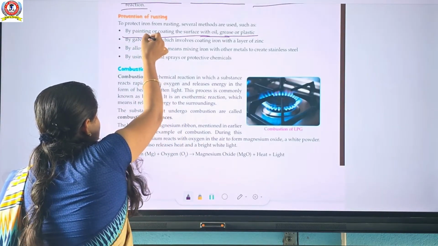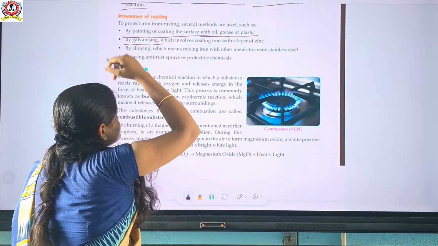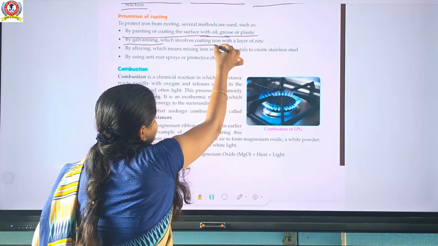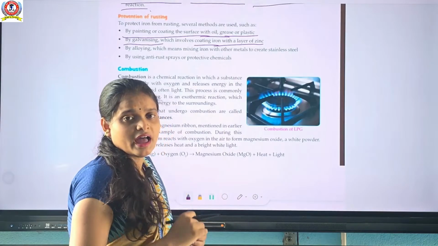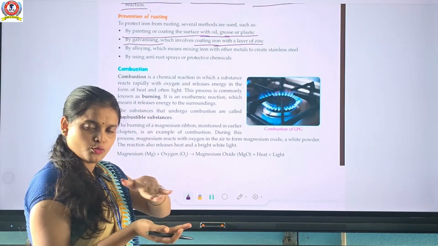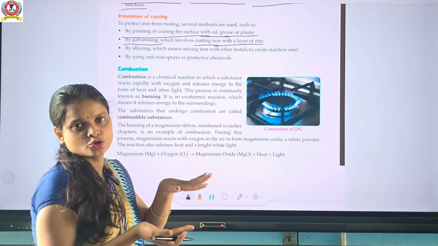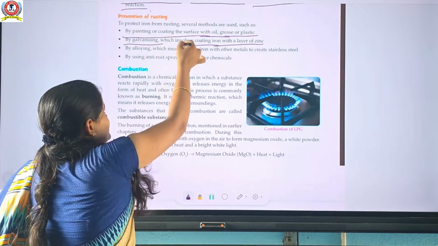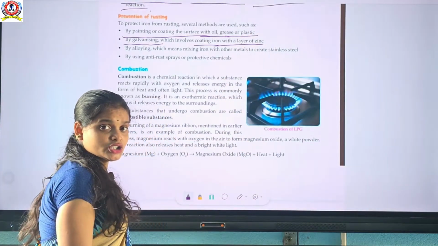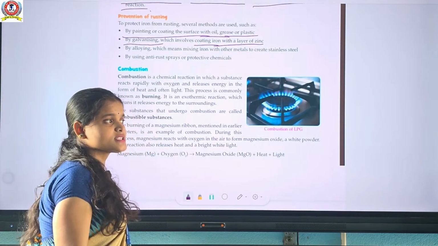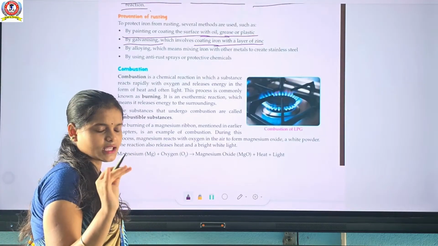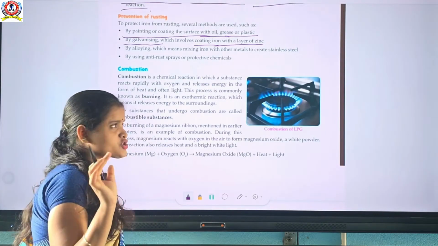Another process is galvanization. Galvanization means the coating of a zinc layer on the surface of iron. You have to apply a coating of a zinc layer on top of it, on top of what? On the iron object. Okay, so galvanization, which involves coating iron with a layer of zinc, is another process to prevent rusting. First one is painting, second one is galvanization.